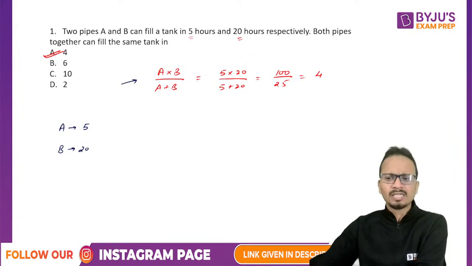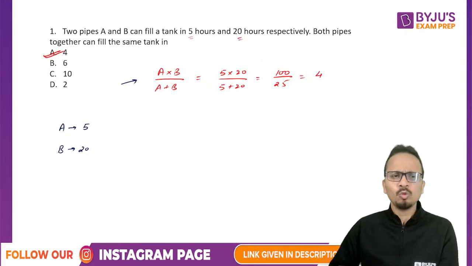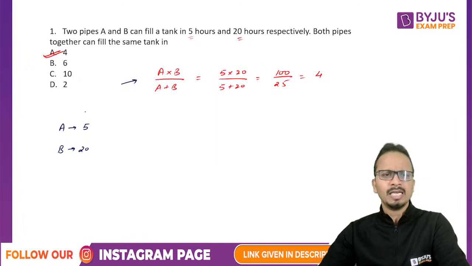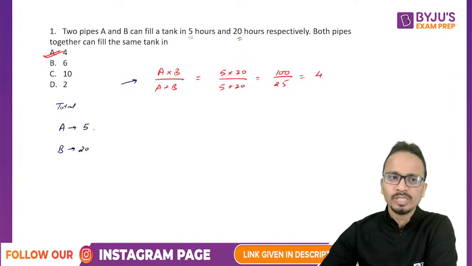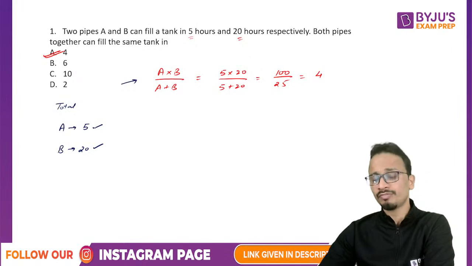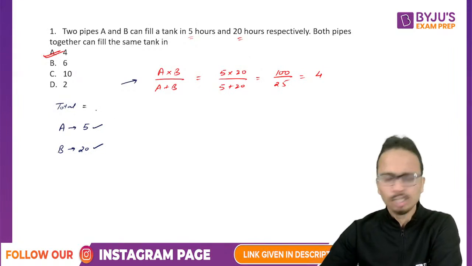So for that, you will not be able to use the direct formula, but you will have to go with the logic. So the best logic for these questions is at the beginning of the question, you can assume the total work. Now, total work can be a value which is LCM of these two numbers. So LCM of 5 and 20. So that can be assumed as the total work.